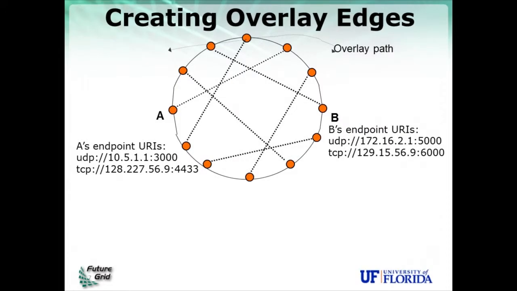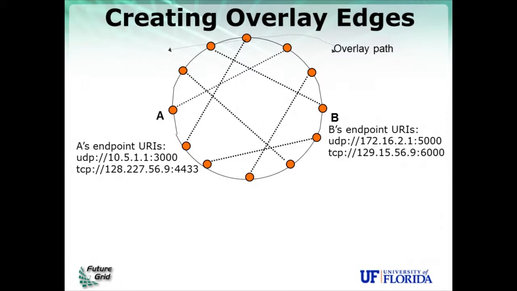So let's go through an example that shows how the network can self-organize and how overlay edges are established. Suppose that nodes A and B in this example want to communicate through a direct edge connecting A and B, not through multiple hops in the overlay. The general process for creating these edges is as follows.